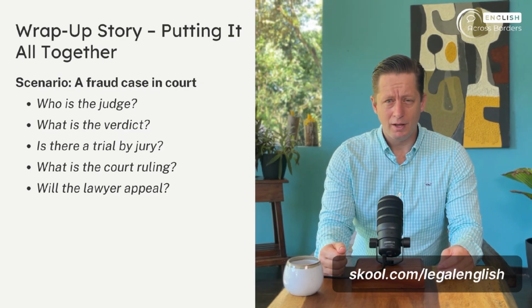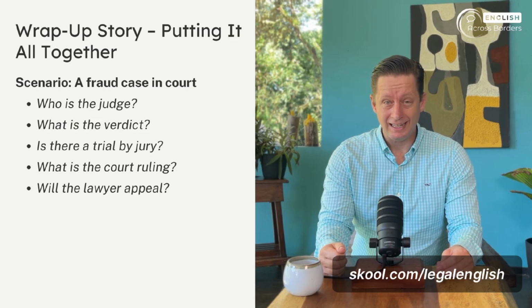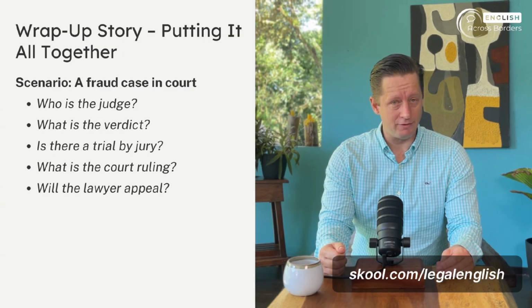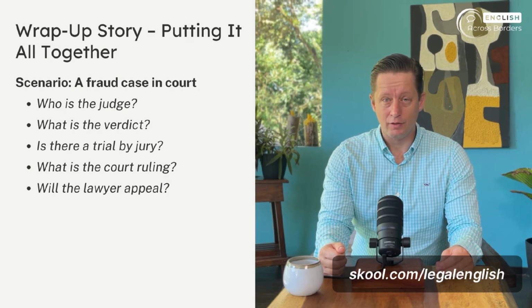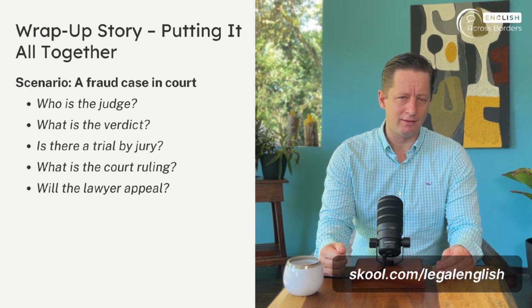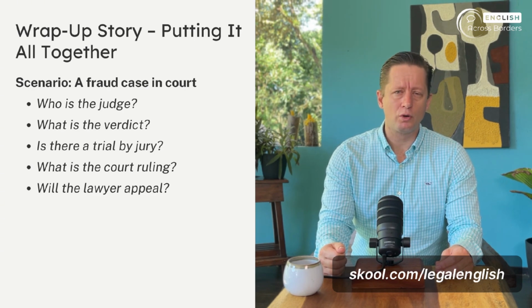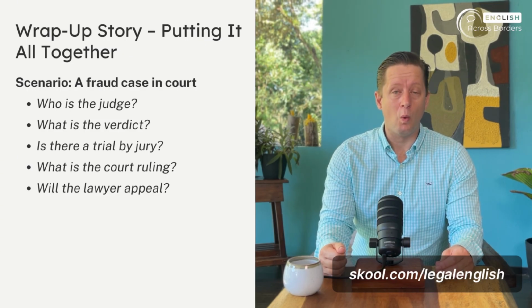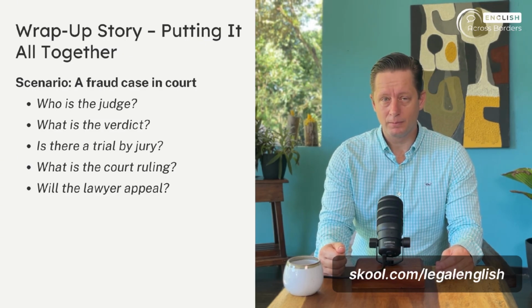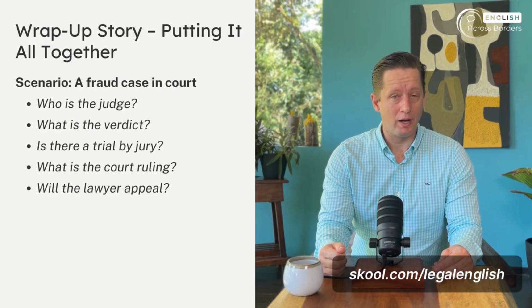This time, there's also a trial by jury. 12 citizens listen to the witnesses and the evidence. At the end, the jury announces the verdict is guilty. The judge then gives the sentence, 3 years in prison. The official court ruling explains why the decision was made. It is read aloud in court and written for the record.